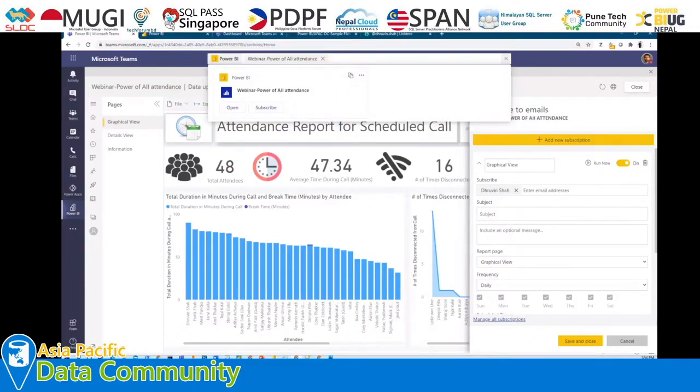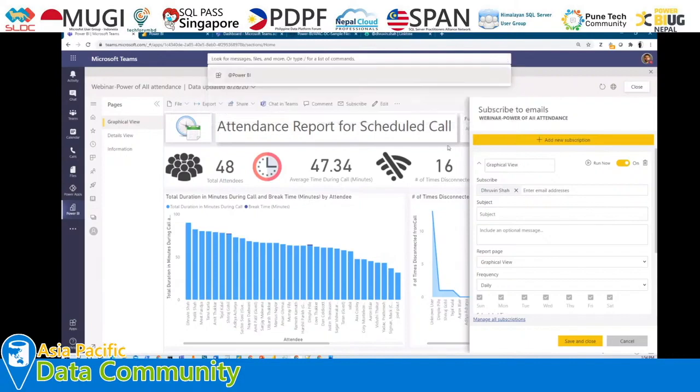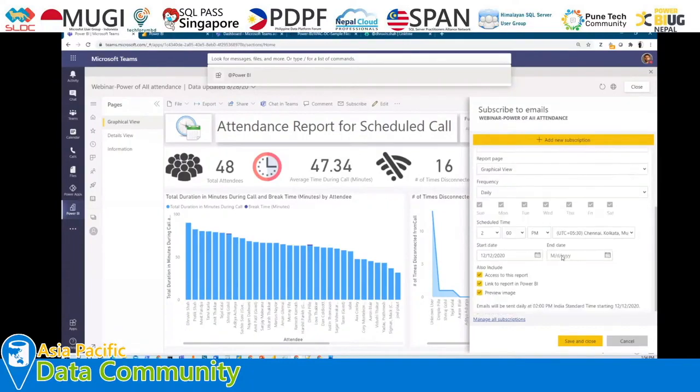So actually it is something which is available as the regular Power BI license that we have. We can use the same licensing in order to use this Power BI within the Teams. And this subscription is a report subscription. Let's say, for an example, I just wanted to send this report daily in the email, like one screenshot for this particular report. So this is the same subscribe to email functionality that we do have in the Power BI service. So with the Pro license as well, this will work. No additional licensing is required over here.